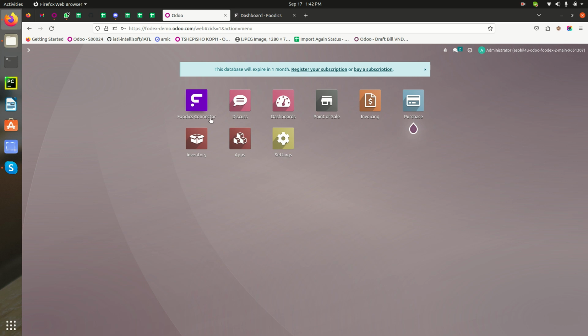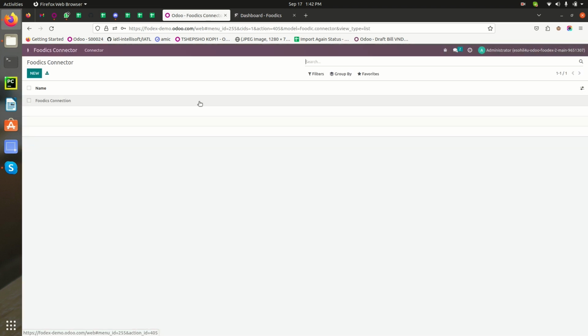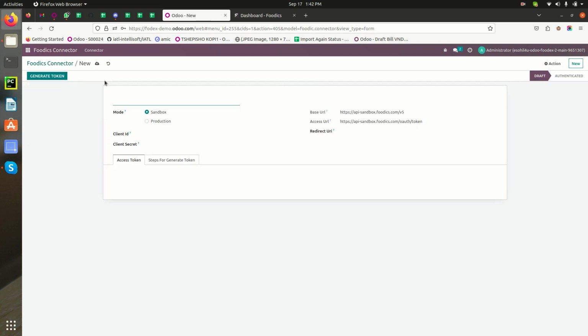Here we need to configure the settings so that we can connect from Odoo to Foodics. Let's click on that. I had already created one record previously, so I am removing that record to start from new. Let's create a new record and add a name like app1.